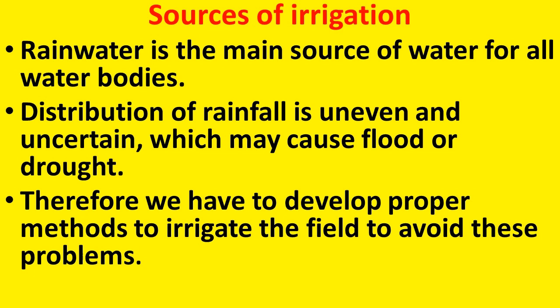It is quite uneven and uncertain, and it can cause flood or sometimes drought. Therefore, we have to develop proper methods to irrigate the field to avoid this problem. Without depending only on the rainfall, we have to develop proper methods so that the plants can get the water at the proper time.